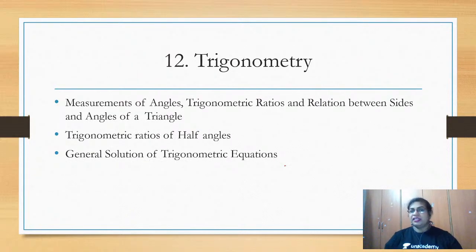We have the last chapter in the first PU portion, trigonometry. This is one of the important chapters in the first PU syllabus. In trigonometry, what we are going to learn is measurement of angles, trigonometric ratios, relations between sides and angles of a triangle, trigonometric ratios of half angles, general solution of trigonometric equations, and much more. The shortcuts and tricks of trigonometry will be discussed in this chapter.